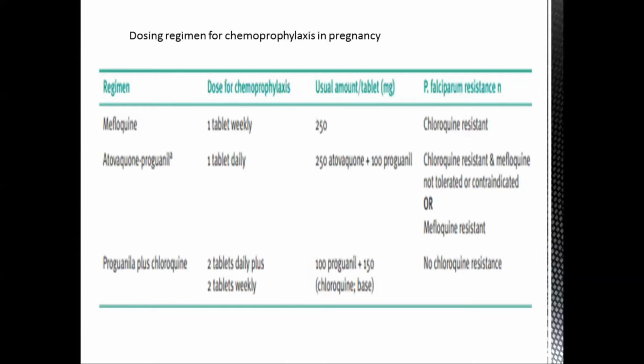Now, in terms of prophylaxis, what are the drugs that can be given? We just need to remember whether the drug is chloroquine resistant or not. It's important. However, the dose is not important, as it has never come in the exam or in any of the books available till now. So mefloquine is a chloroquine resistant drug, and atovaquone-proguanil is also chloroquine resistant, and if mefloquine is not tolerated or is contraindicated, proguanil plus chloroquine can be used where there is no chloroquine resistance.